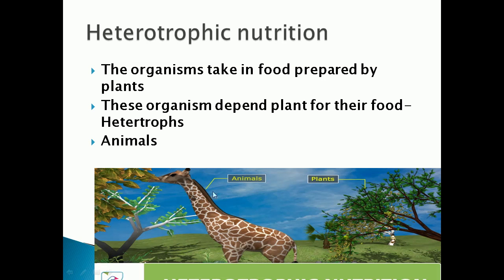Understood, children? You can see in the picture the animals are depending on plants for their food. So they are called heterotrophs.